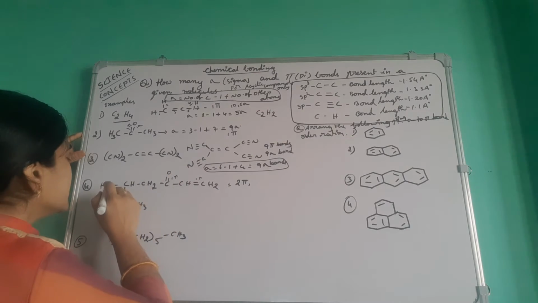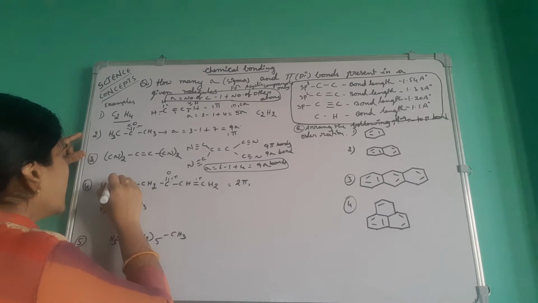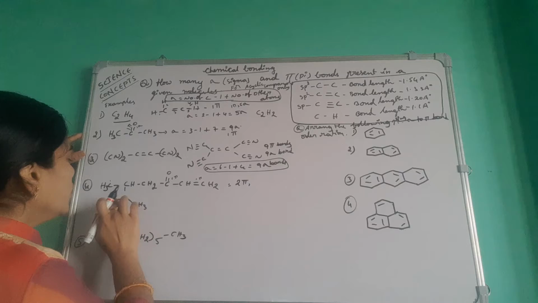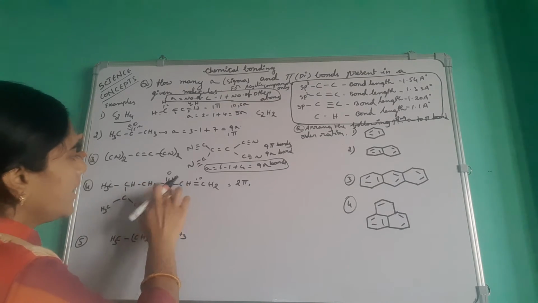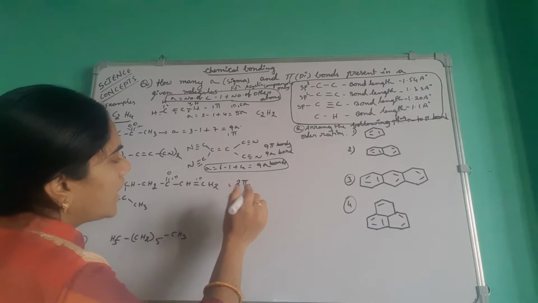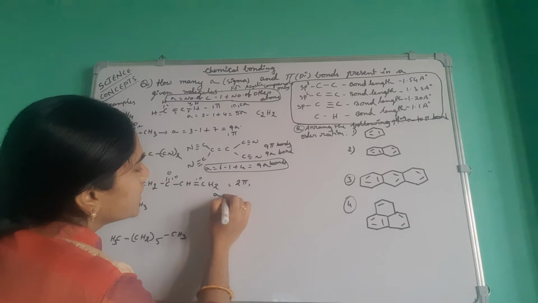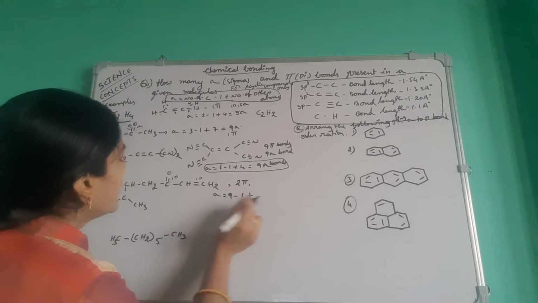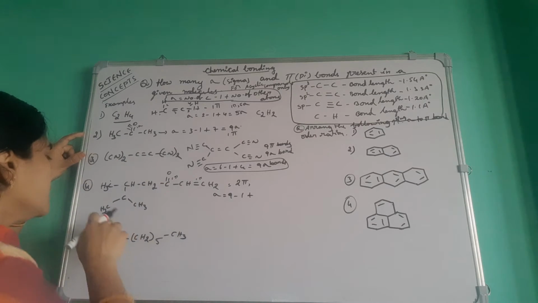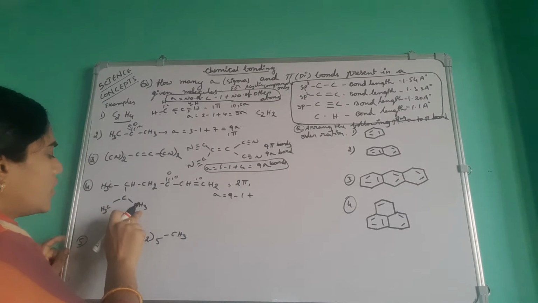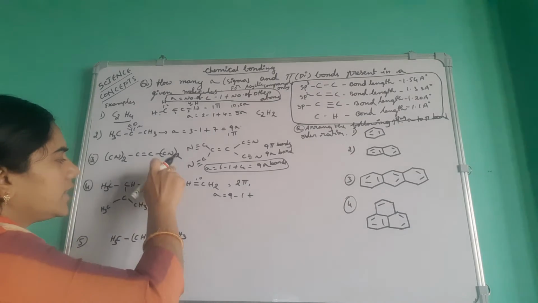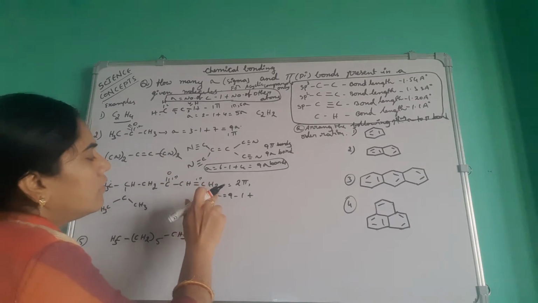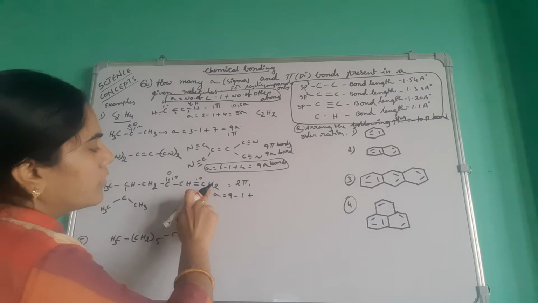Count the carbons: 1, 2, 3, 4, 5, 6, 7, 8, 9. 9 carbons. So 9 minus 1 plus the remaining other atoms: 3, 3, total 9, 10, 12, 13, 14, 14 plus 2, 16.